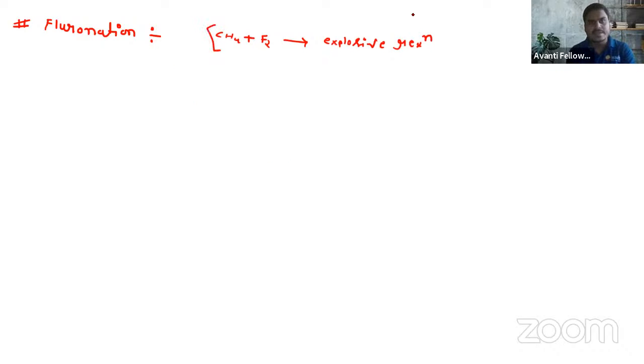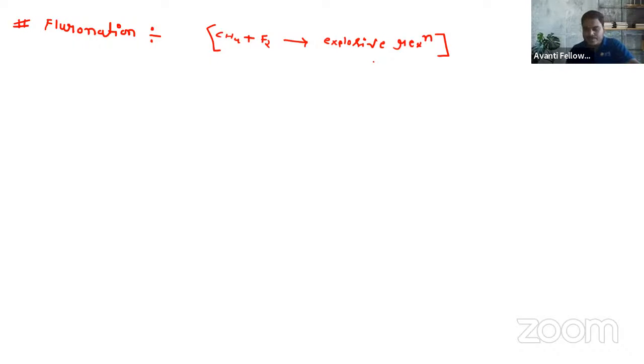So always remember that whenever CH4 reacts with F2, the reaction becomes explosive in nature. They are very explosive, and the container in which we carry out this reaction may break. This reaction is very explosive and liberates a large amount of heat. So fluorination of methane, or of alkanes, won't be possible due to the explosive nature of this reaction.